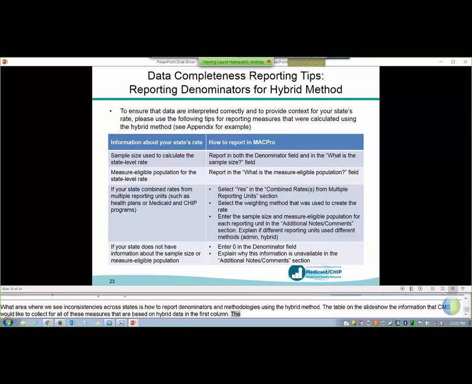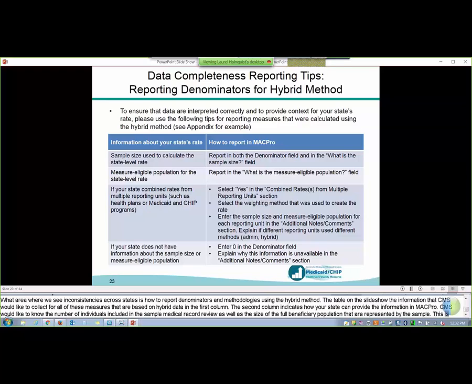So for example, CMS would like to know both the number of individuals included in the sample medical record review, called the sample size here, as well as the size of the full beneficiary population that is represented by the sample. It's called the measure eligible population in MACPRO. So those items are both listed in the first column, and then the second column indicates where the information should be reported in MACPRO. So if you have the sample size used to calculate your measure, you can report that information in the denominator field. And then there's also a separate what is the sample size field. And then the measure eligible population can go in the what is the measure eligible population field.